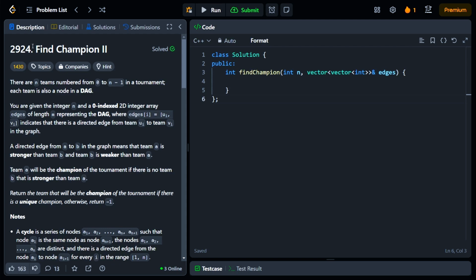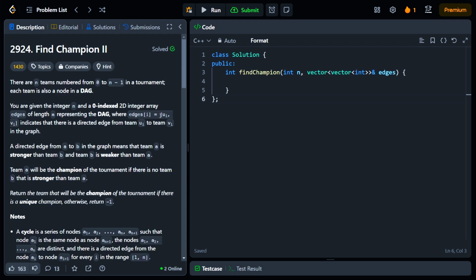Okay, let's solve this LeetCode problem. Find Champion 2. There are n teams numbered from 0 to n-1 in a tournament. Each team is also a node in a DAG. You're given the integer n and a 0-indexed integer array edges of length m, representing the DAG,